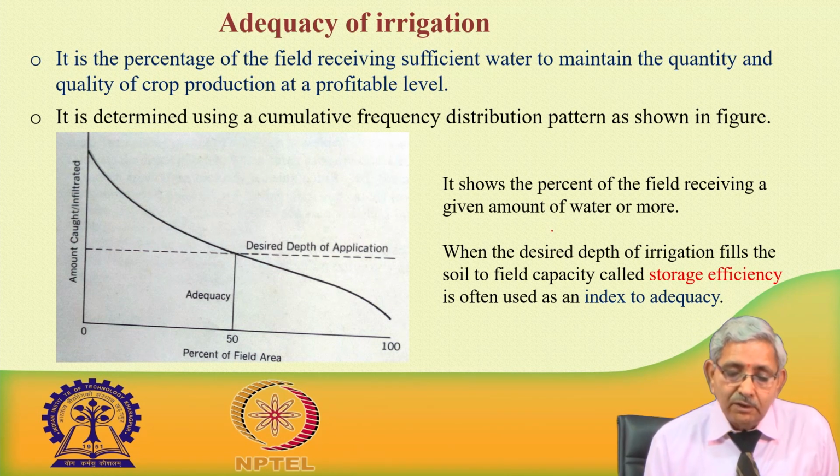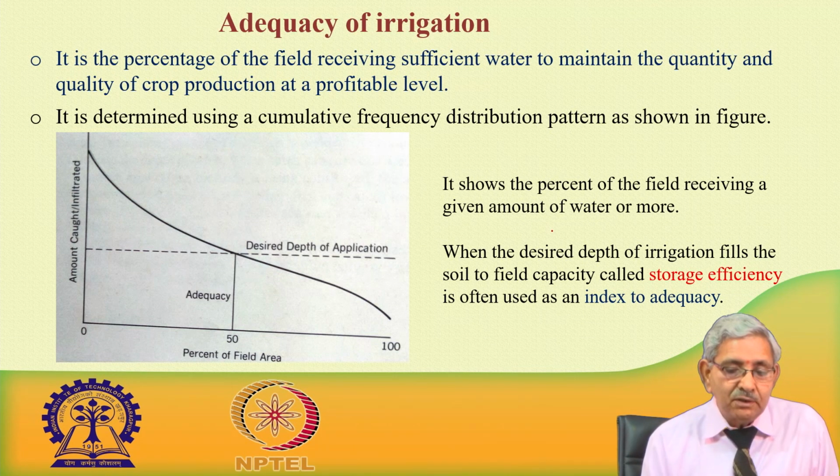So, the adequacy of irrigation is the percentage of field receiving a sufficient quantity of water to maintain the quantity and quality of production at a profitable level.